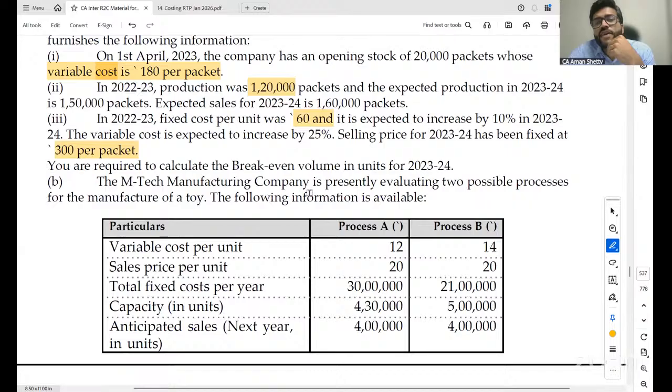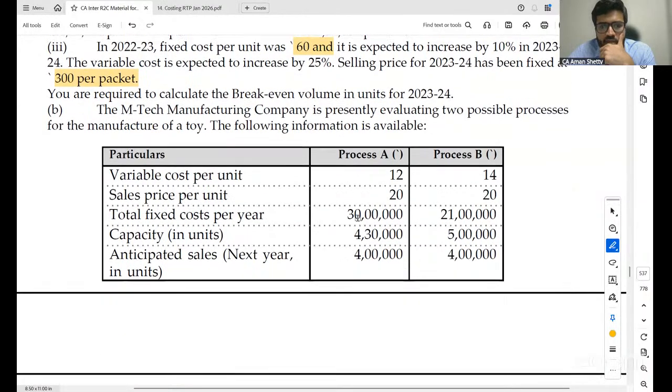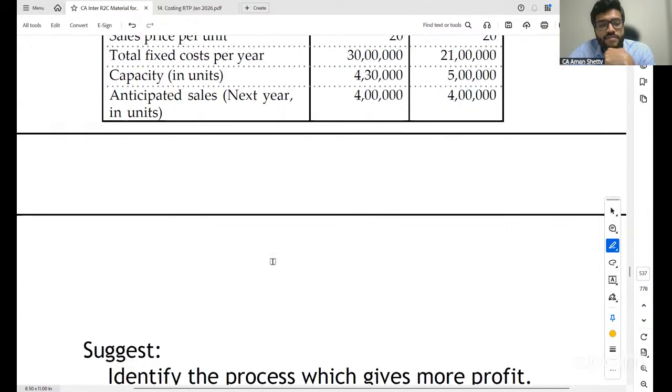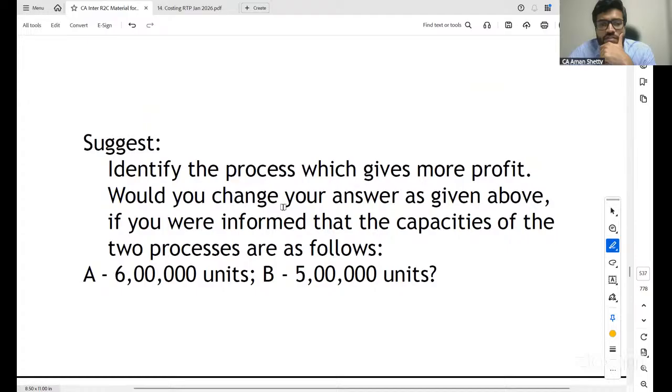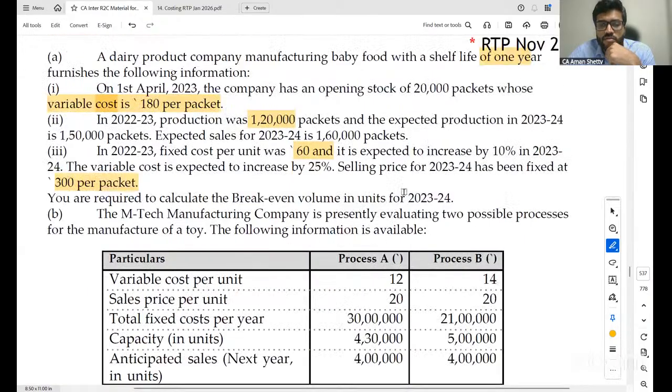The MTech manufacturing company is presently evaluating two possible processes for the manufacture of a toy. The following information is available: variable cost, selling price, total fixed cost, capacity, anticipated sales next year in units. Identify the process which gives more profit. Would you change your answer as given above if you are informed that the capacities of the two processes are as follows?